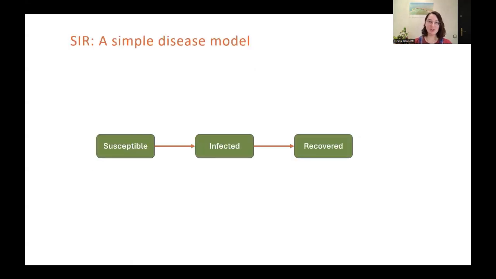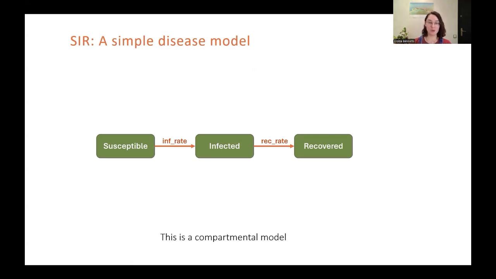So firstly, let's have a look at a simple disease model. This is known as the SIR model, susceptible, infected, recovered. People start off in the susceptible compartment and they have some chance of becoming infected. So they flow into the infected compartment through this arrow, and they flow there at a rate mediated by the infection rate. Then once they're in the infected compartment, they can also flow onto the recovered compartment with some probability, and this flow is mediated by the recovery rate.